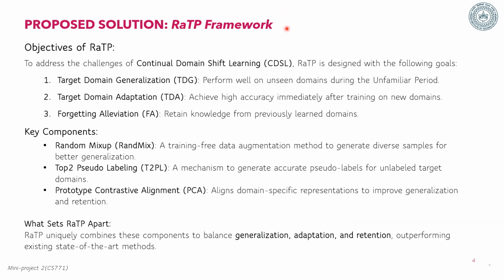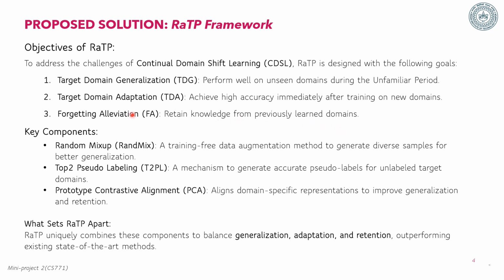To tackle these problems, the RAW-TP framework focuses on three objectives. First, generalization during the unfamiliar period to perform well on unseen domains. Second, rapid adaptation to new data after its exposure. Third, retention of the past knowledge to avoid forgetting.